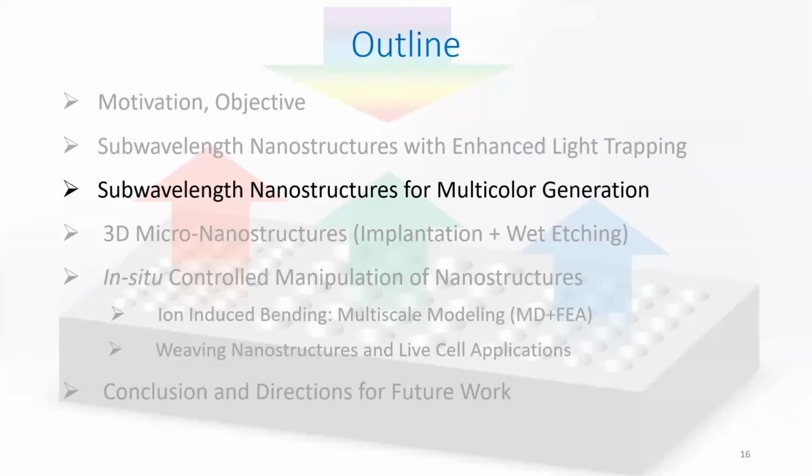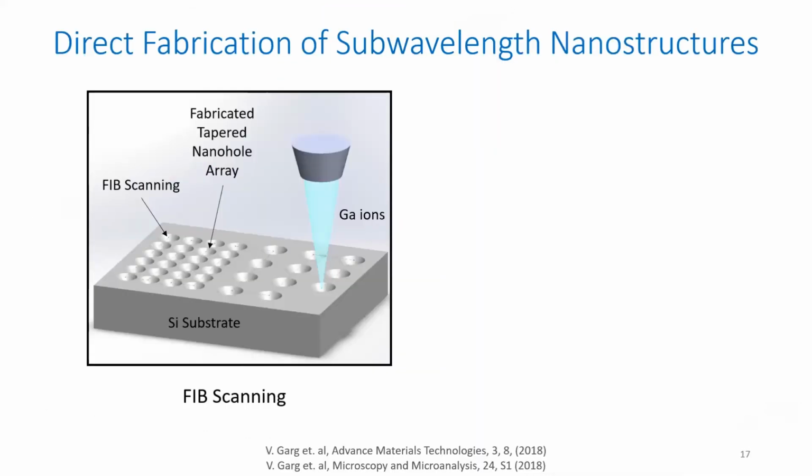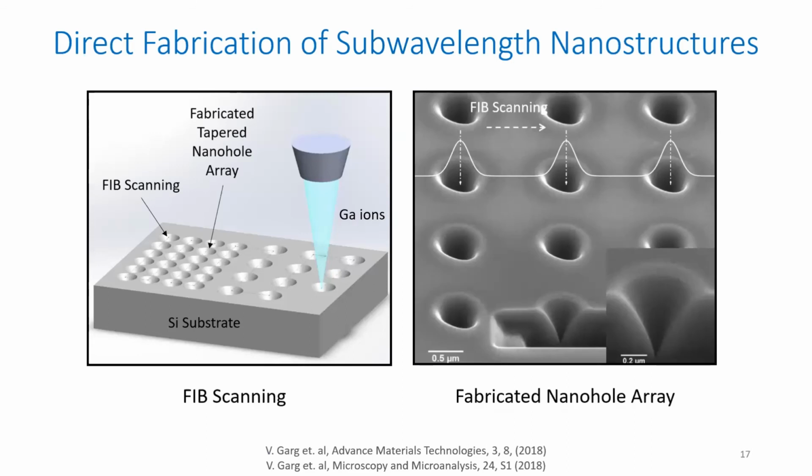Okay, now going to the next part of my talk. So we use similar direct fabrication of nanostructures for multiple generation for silicon. So this is again the schematic of the method that we use, and it's quite similar to the fabrication of pillar structures that we used in the previous section.